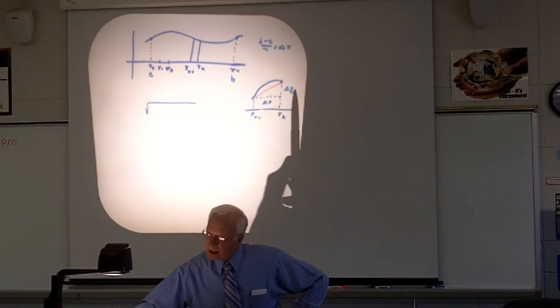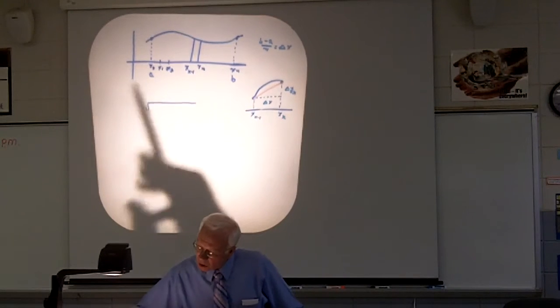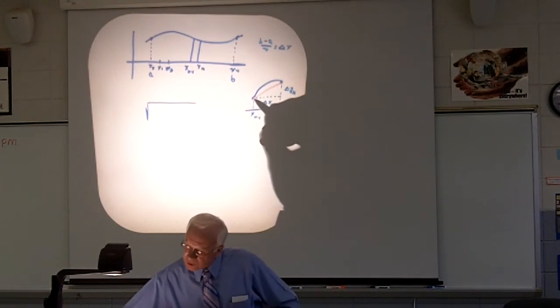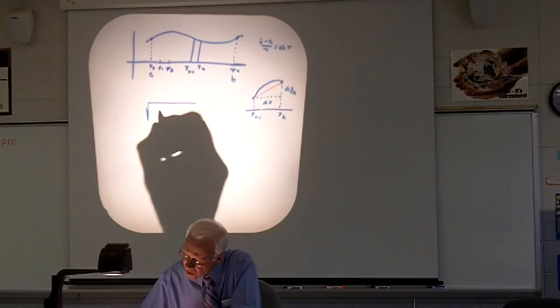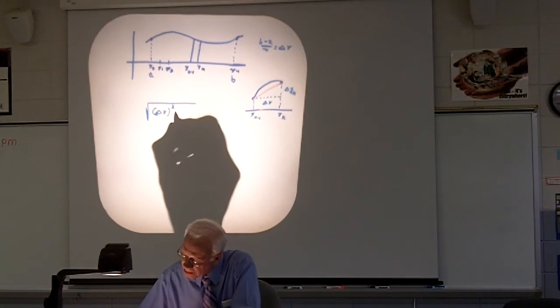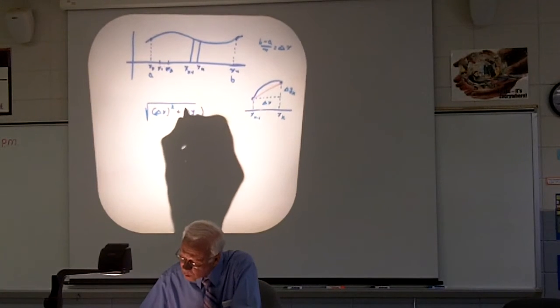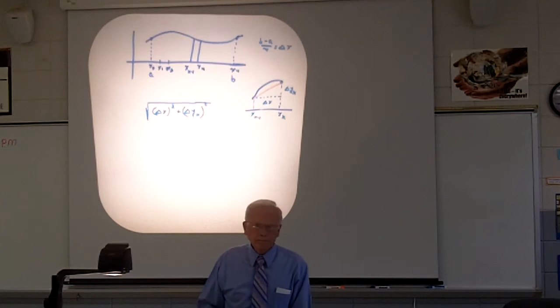All of these are the same, but these differ from one to the other. So I'm going to first go from here to here, and this length of the red line is going to be the square root of delta x quantity squared plus delta y sub k quantity squared. Questions on that?